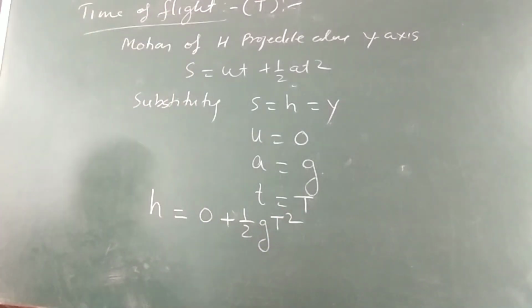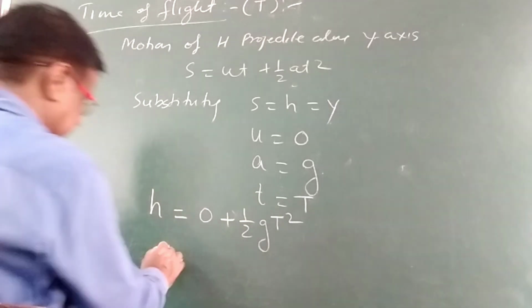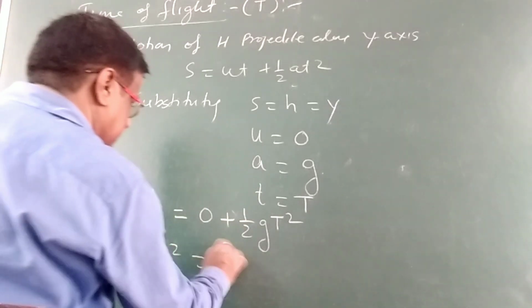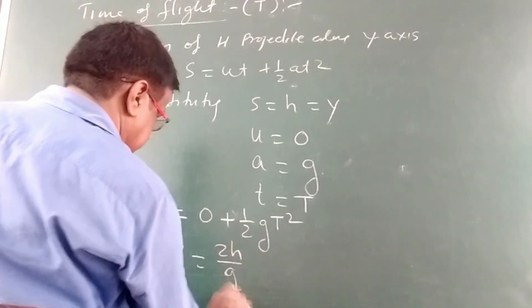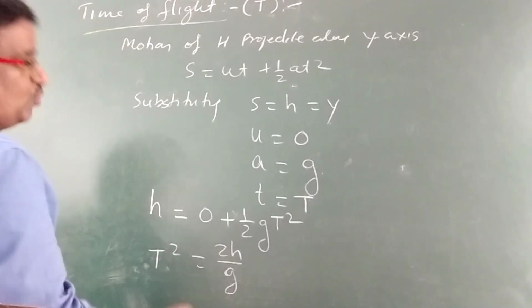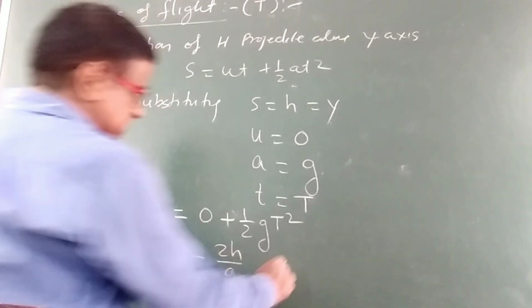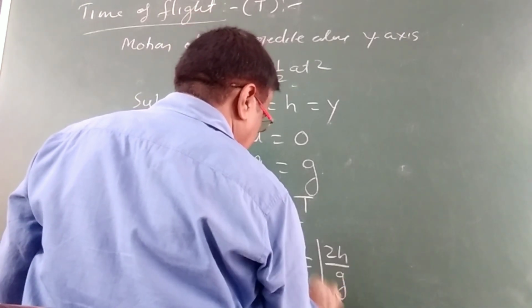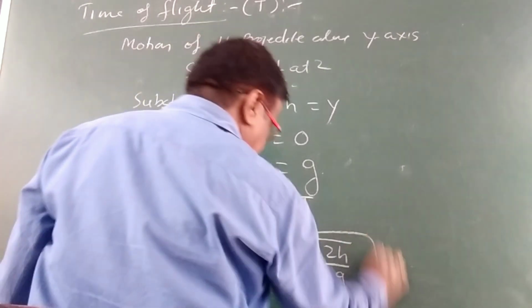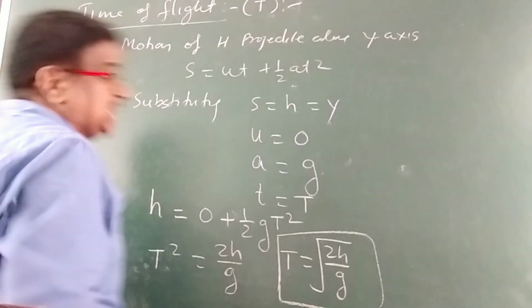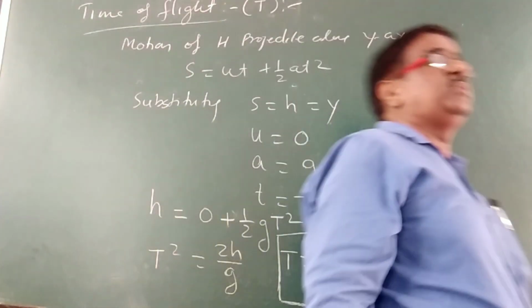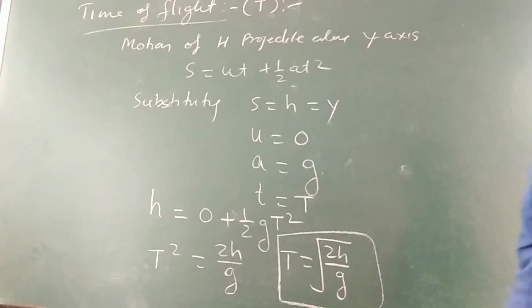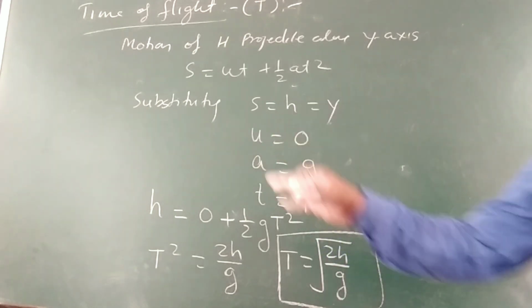So t square is equal to 2h by g, and therefore T is equal to the square root of 2h by g. This is the equation for time of flight. This will be the time in which the projectile remains in the air.